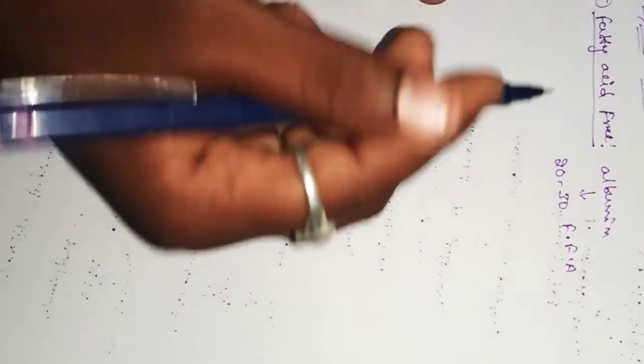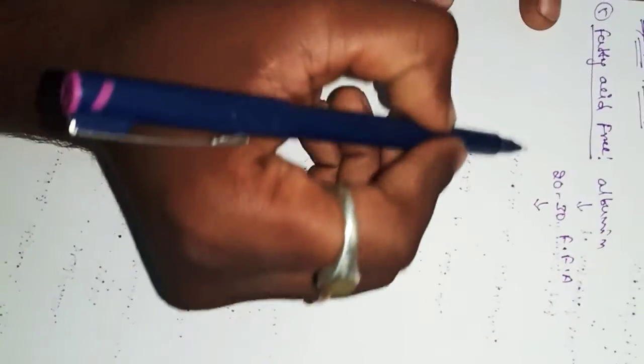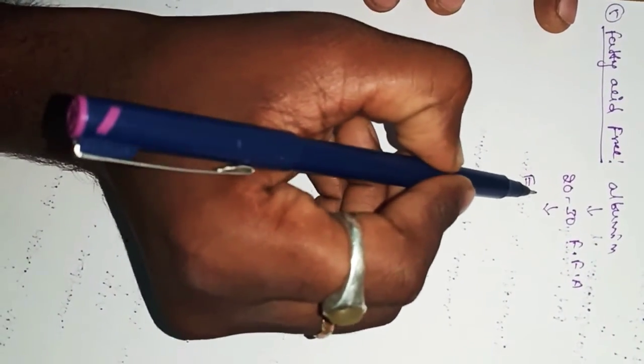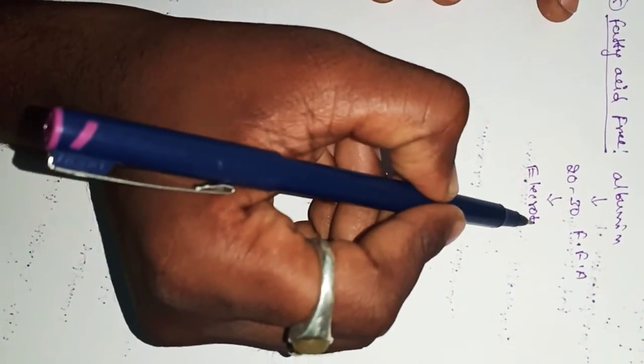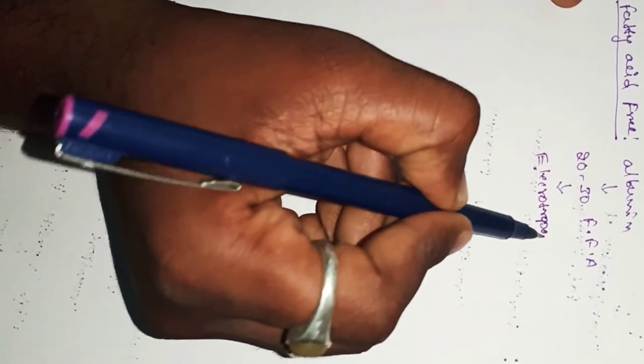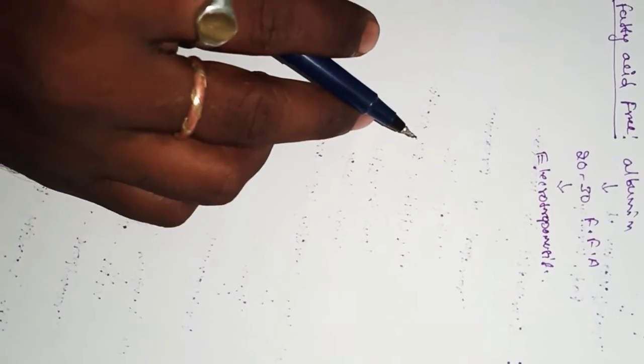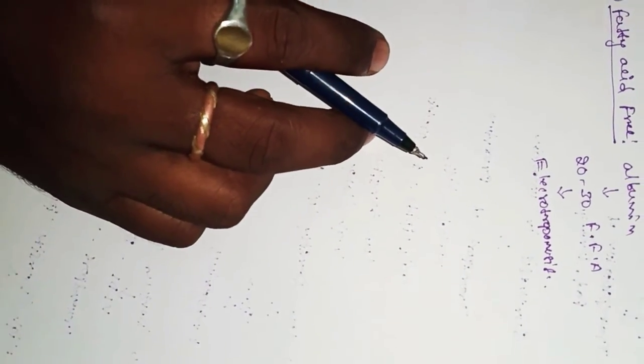Free fatty acids cannot be separated by electrophoresis. The remaining four classifications are separated by electrophoresis, but this one is not separated by the electrophoresis method. That example is the free fatty acid.